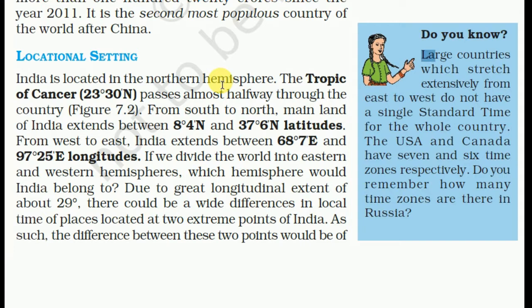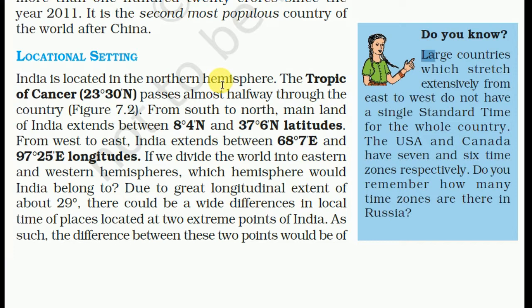Location setting. India is located in the northern hemisphere. The Tropic of Cancer, 23 degrees 30 minutes north, passes almost halfway through the country. From south to north, the mainland of India extends between 8 degrees 4 minutes north and 37 degrees 6 minutes north latitudes.